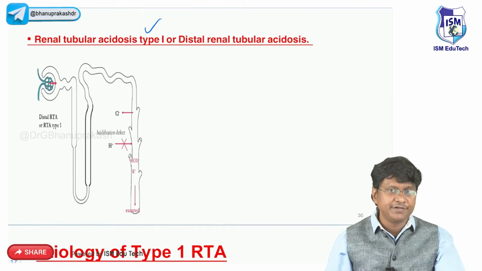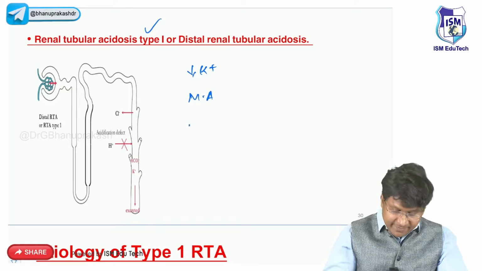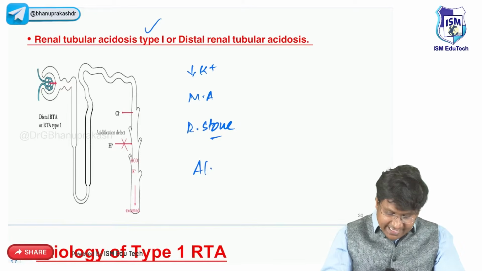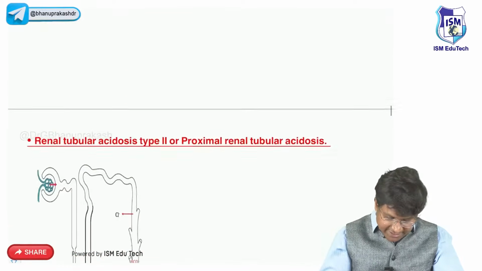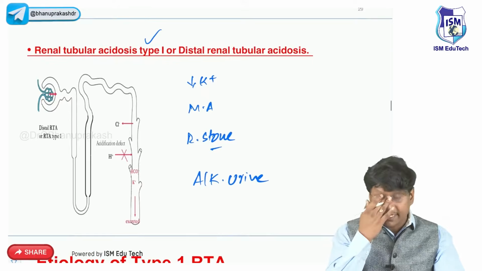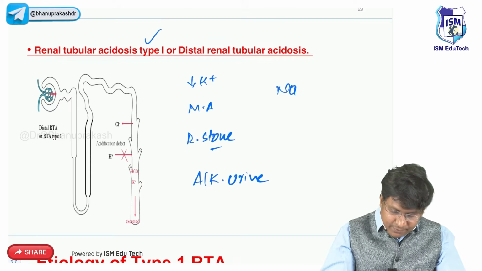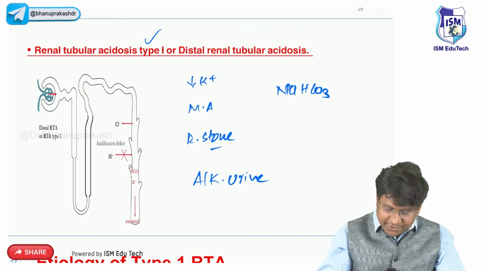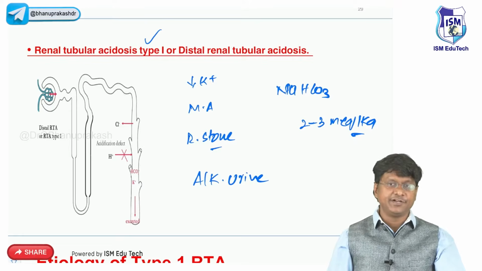And what are the features of type 1 renal tubular acidosis? Just now we have discussed that they will have hypokalemia, right? And these patients will have metabolic acidosis, and there will be renal stone formation, that is calcium stone formation. And these patients will have alkaline urine. Then how do you treat these patients with type 1 renal tubular acidosis? They're having acidosis, so you need to give IV sodium bicarbonate, 2 to 3 milliequivalents per kg.